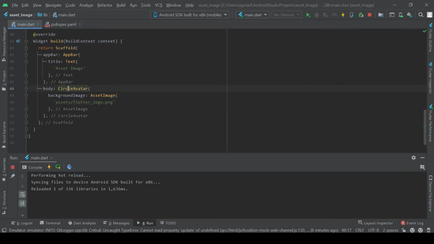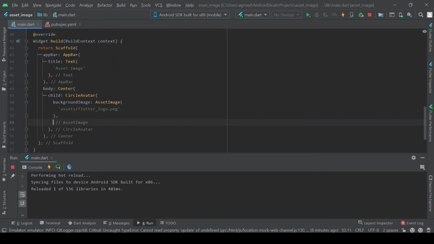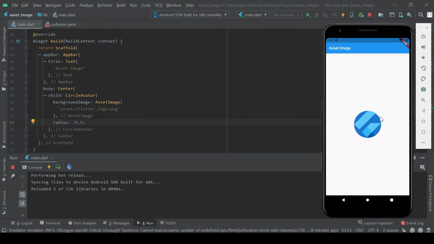If we wanted to put that in the middle, we can simply wrap it with a center widget, hot reload, and now it's in the center. To make it bigger, we can change the radius to 70.0. If we hot reload again, you'll see it's now bigger. So that is how to use AssetImage and also Image.asset in Flutter.